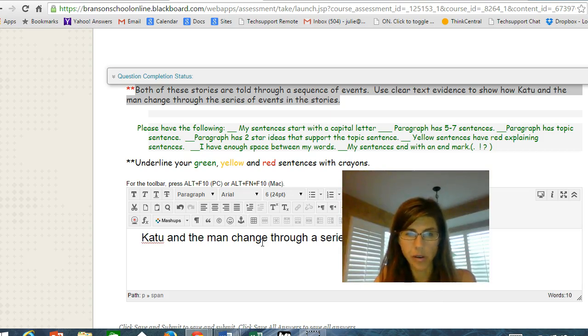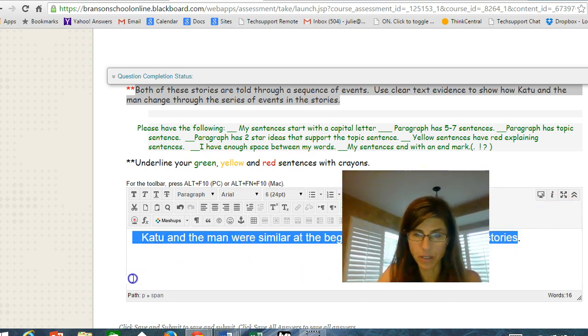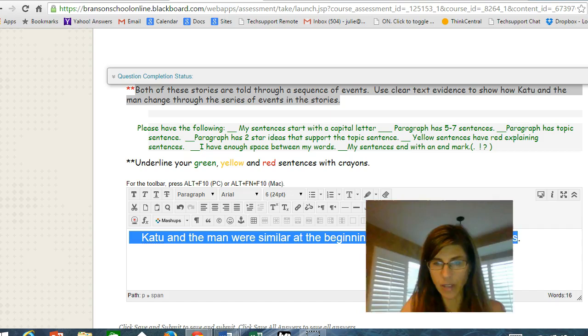How about Katu and the man were similar. Once you read the two passages, you could come up with a better prompt. Katu and the man were similar at the beginning and at the end of their stories. Katu and the man changed through the series of events. So it's going to be my topic sentence. You can come up with a better topic sentence probably after you read.